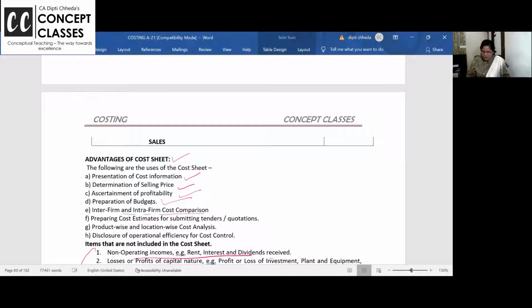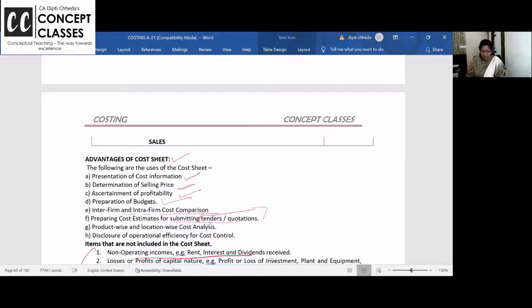Preparing cost estimate for submitting tenders, quotations, all. Have you heard about these tenders, quotations? जब government के project होते हैं, flyover बनाना है, bridge बनाना है, railway track and some work, they take tenders and quotation. So whoever quotes the least price, they will get. So very methodically and clearly they prepare the cost sheet.